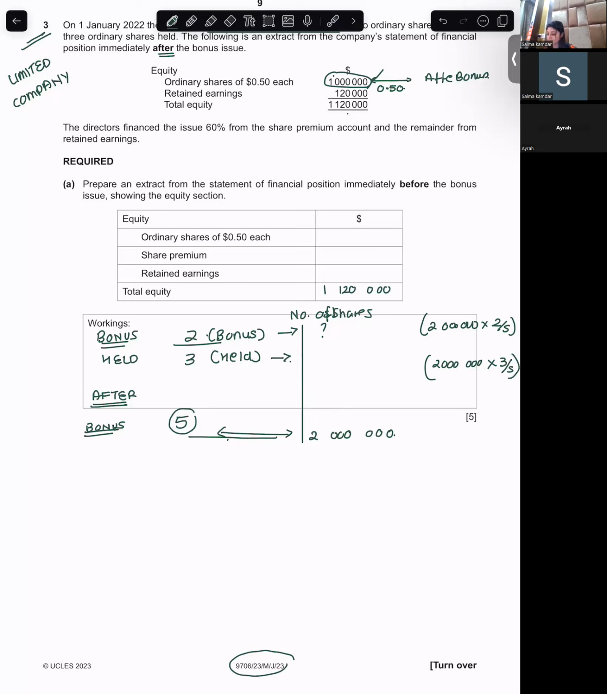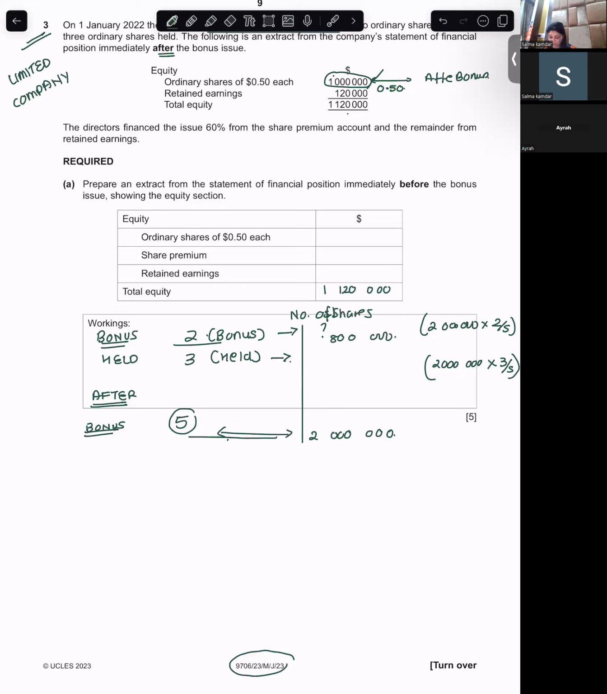Can you give me the bonus issue number of shares? Bonus is 800,000. It's 2 million into 2 upon 5, right? So 4 million divided by 5 is 800,000. Let me check. Yes, it's 800,000 only.